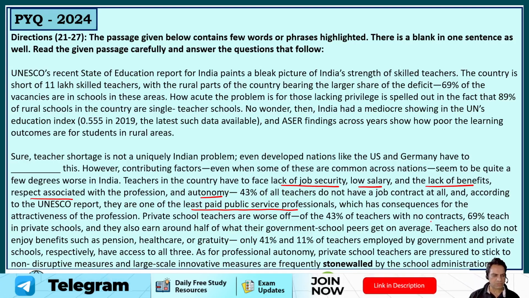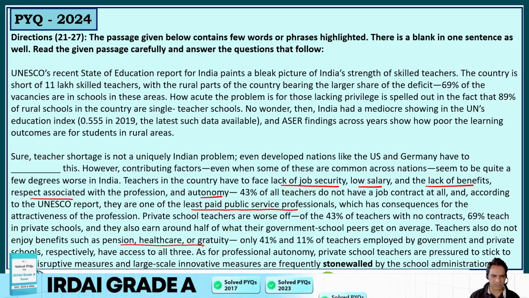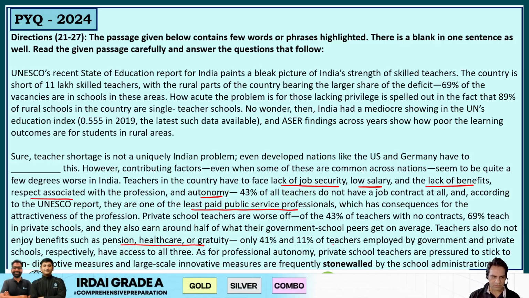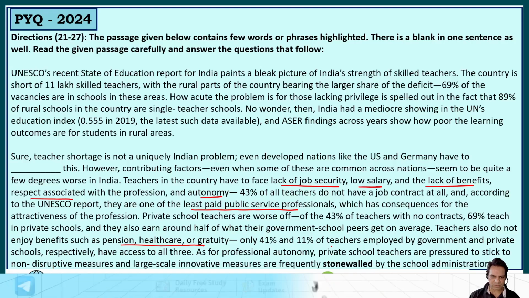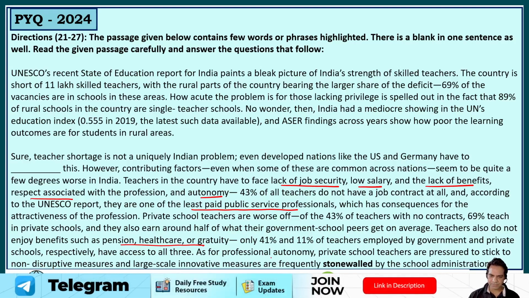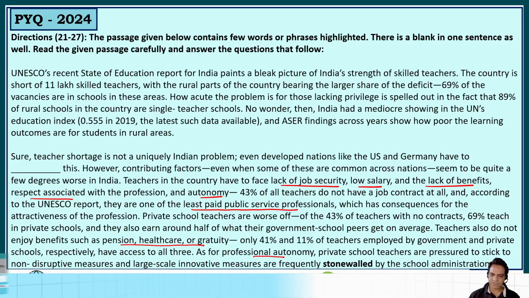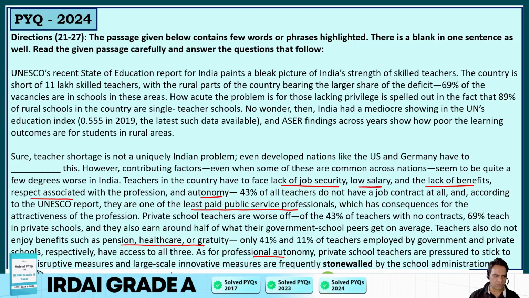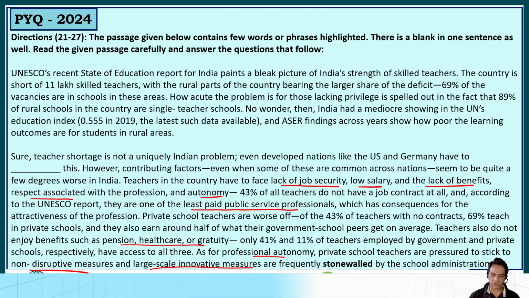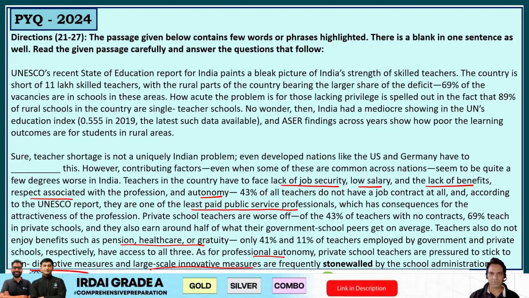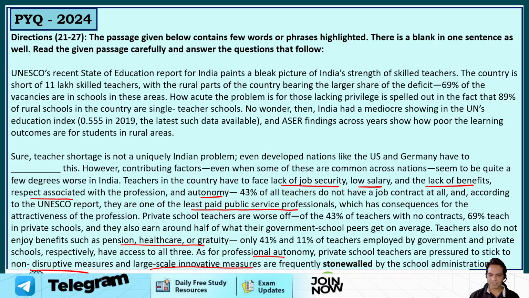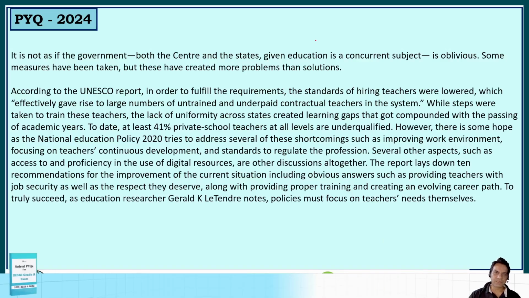Teachers also do not enjoy benefits such as pension, healthcare, or gratuity. Only 41% and 11% of teachers employed by government and private schools, respectively, have access to all the three. So very few teachers get access to this. As for professional autonomy, private school teachers are pressured to stick to non-disruptive measures, and large-scale innovative measures are frequently stonewalled by the school administration. So stonewalled means stopped, restricted.